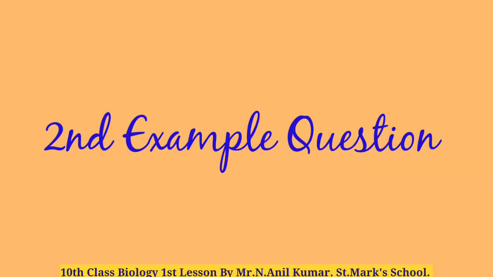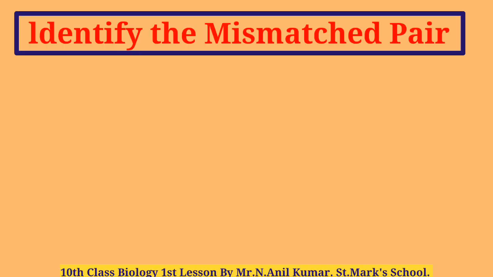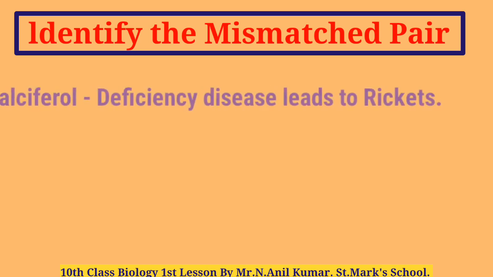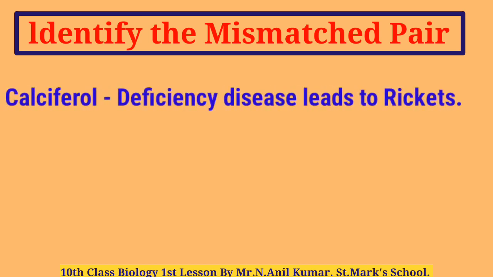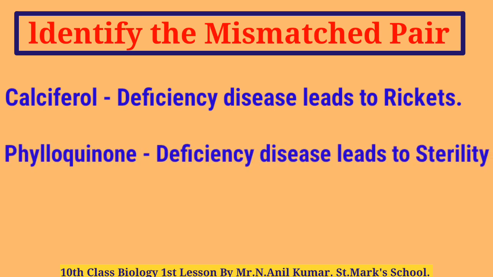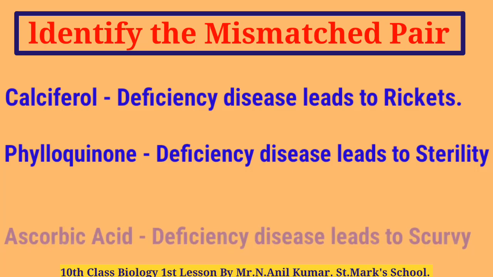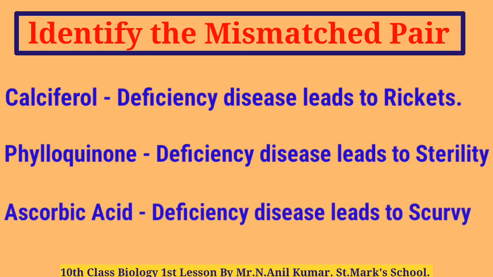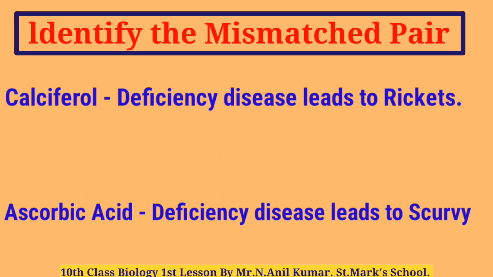Children, secondly, they may ask to identify the mismatched pair. For example, the first pair is like this: calciferol deficiency disease leads to rickets, phylloquinone deficiency disease leads to sterility, ascorbic acid deficiency disease leads to scurvy. So children, if you carefully observe this question, the answer must be the second one, because phylloquinone deficiency leads to blood clotting disorder, but